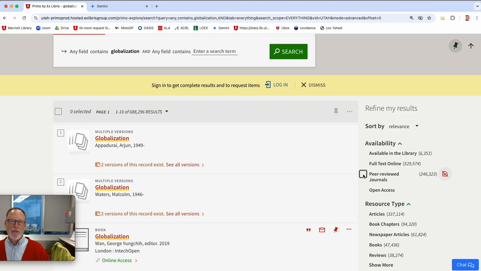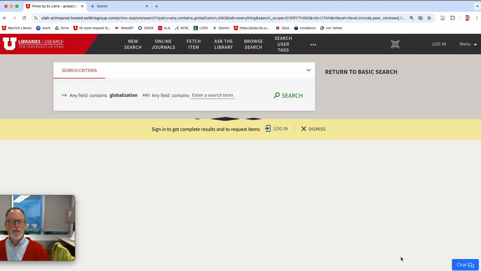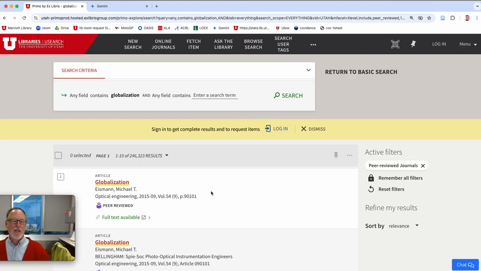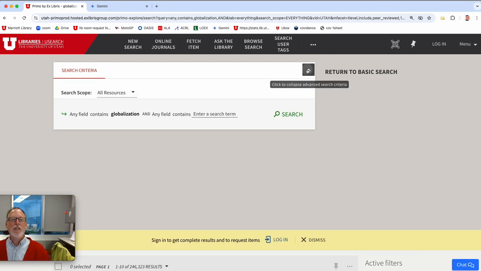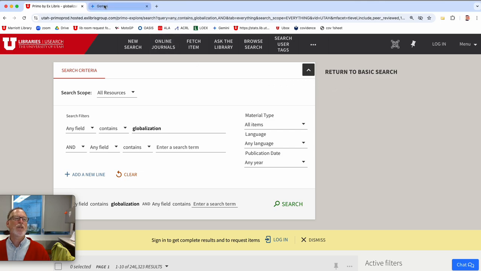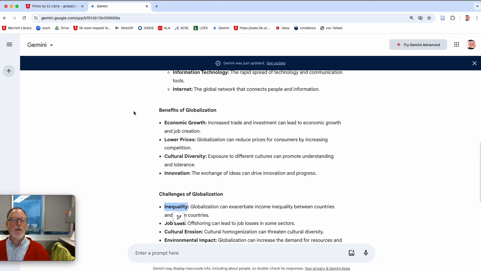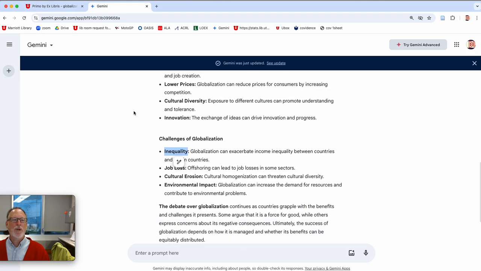So for writing, is there a peer-reviewed or academic or scholarly journal requirement? If you just click on this, then it'll narrow it down, and it'll get rid of newspapers and websites and things like that. So that's one thing you can do. But let's go up and let's add something to our search. I'm interested in, I really wanted to do food. Let's do inequality.